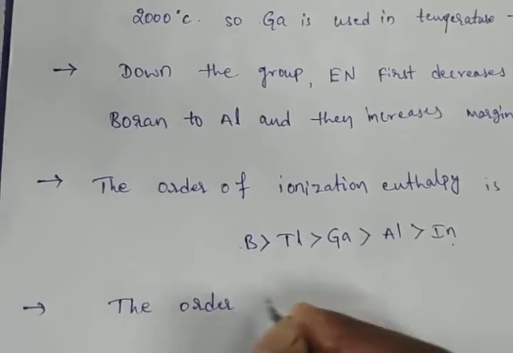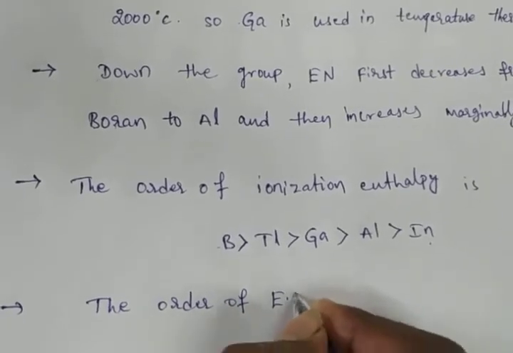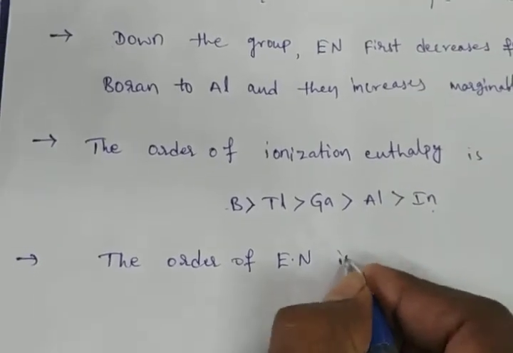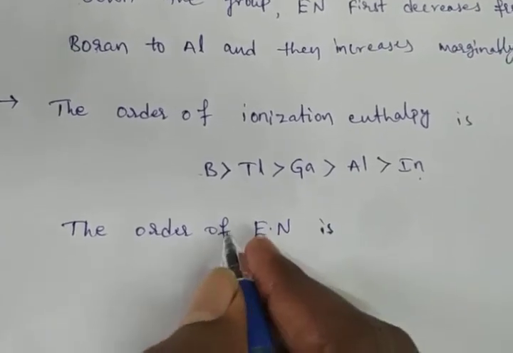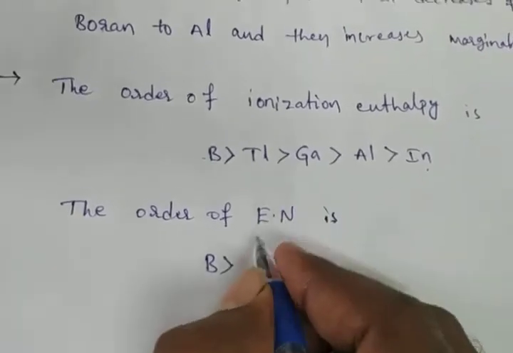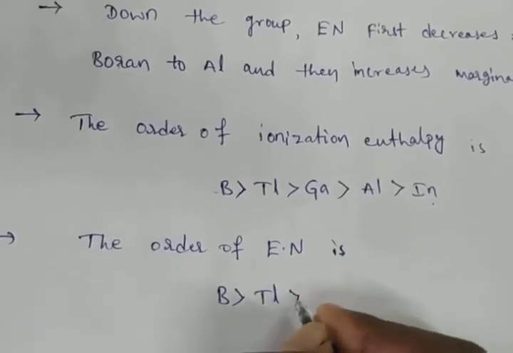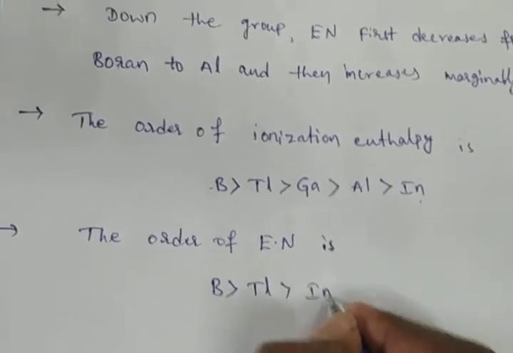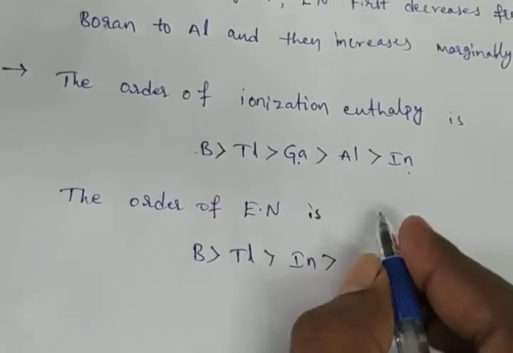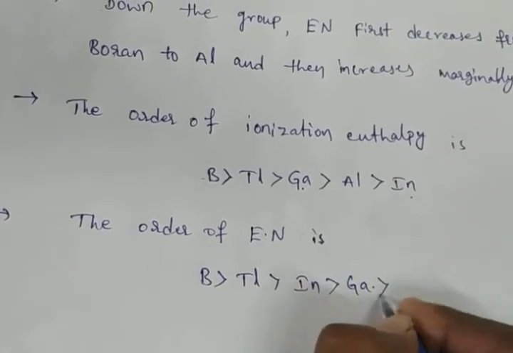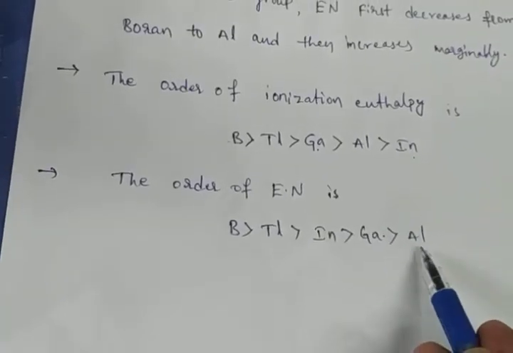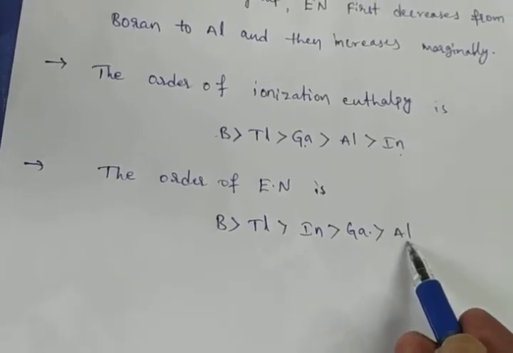The order of electronegativity, EN: first boron, then thallium, then indium, then gallium, then aluminium. So the least electronegative element in the 13th group is aluminium.